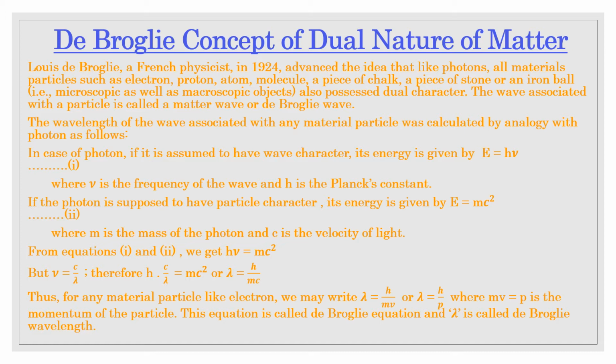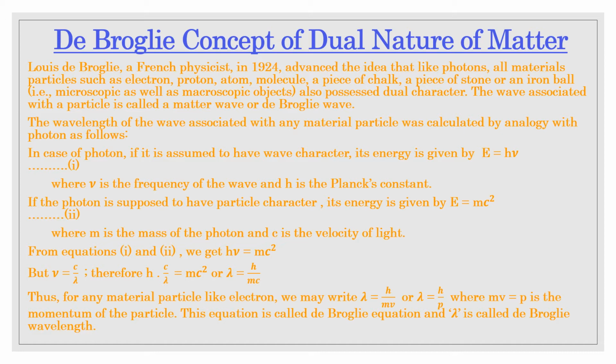The mass of the photon is replaced by the mass of the material particle, and the velocity of the photon is replaced by the velocity of the material particle, v. Thus, for any material particle like an electron, we may write λ = h/mv, or λ = h/p, where mv is the momentum p of the particle.